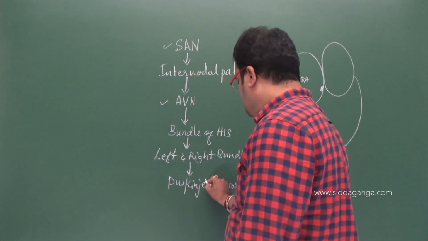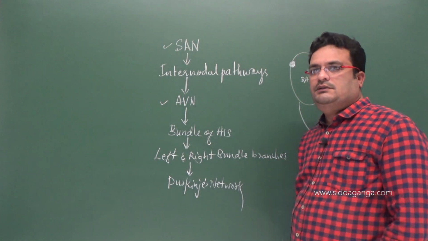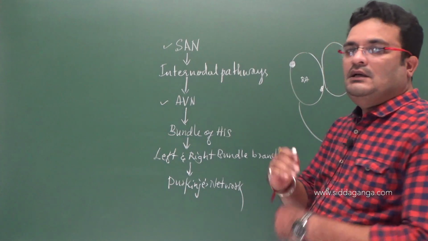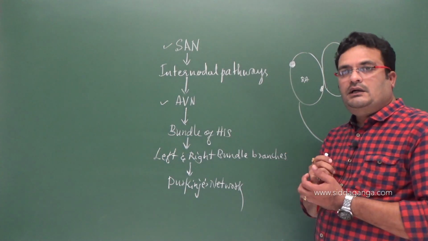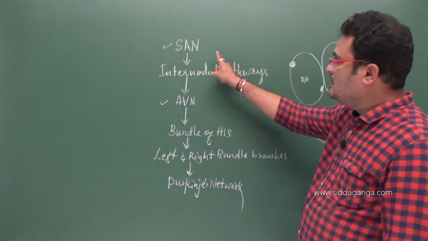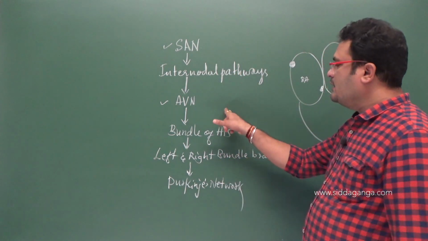So this pathway of conduction, the conducting system of heart, is represented like this. You please recall this one.